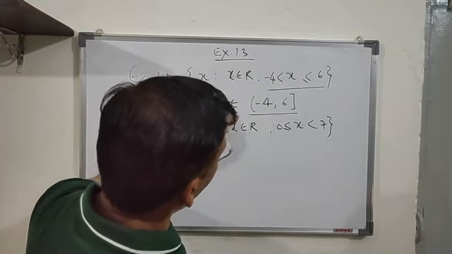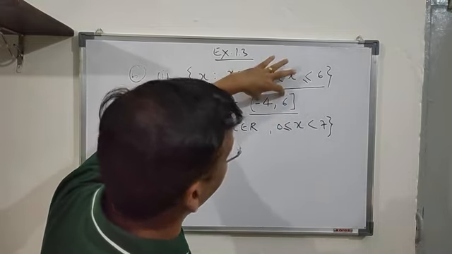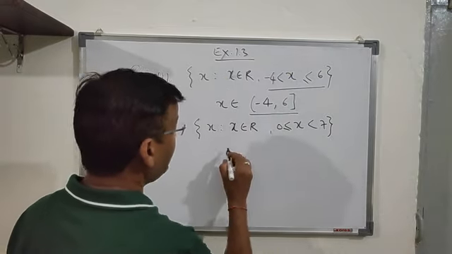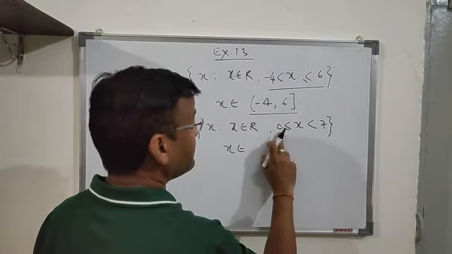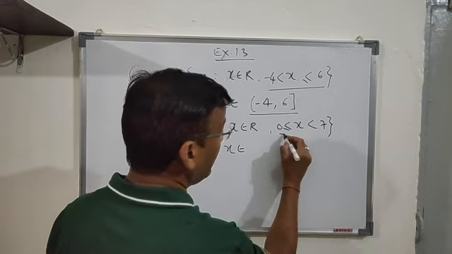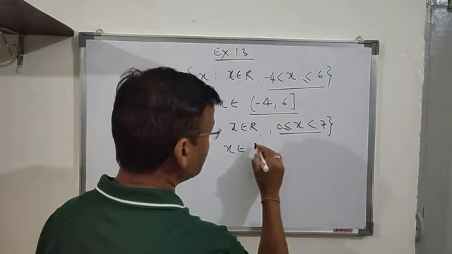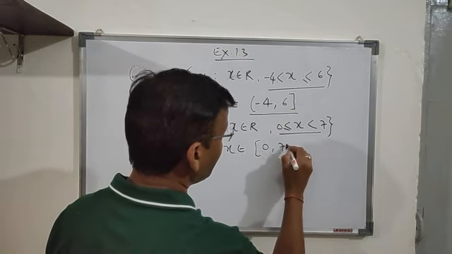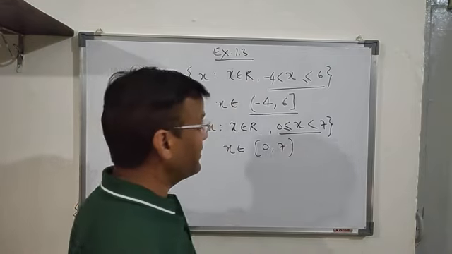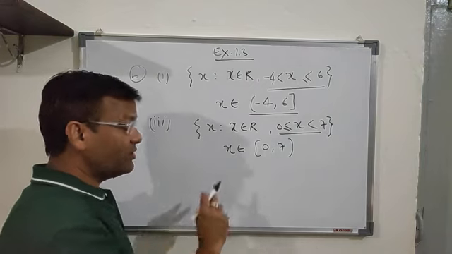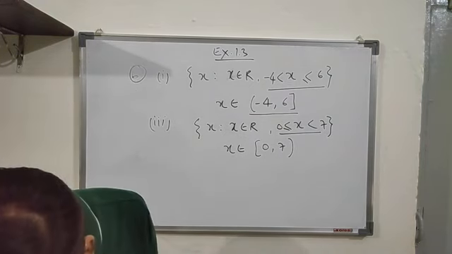That means the same. I have written x belongs to, that means x is lying in this interval. That is the meaning of it. So you can write x belongs to. Now, if you see this interval, 7 is not included, but 0 is included. So it is closed at 0 and open at 7. If you use this bracket, x belongs to 0, 7: 0 is included, 7 is not included.